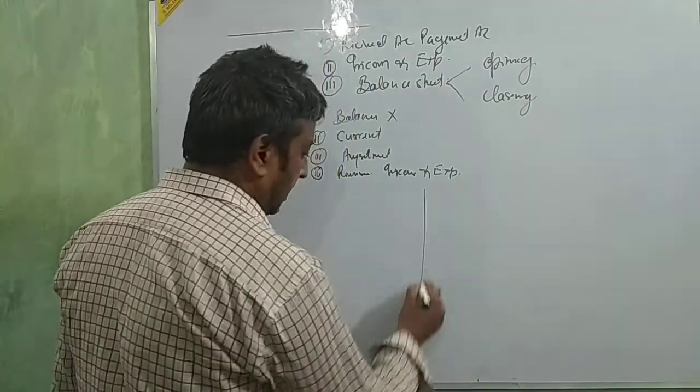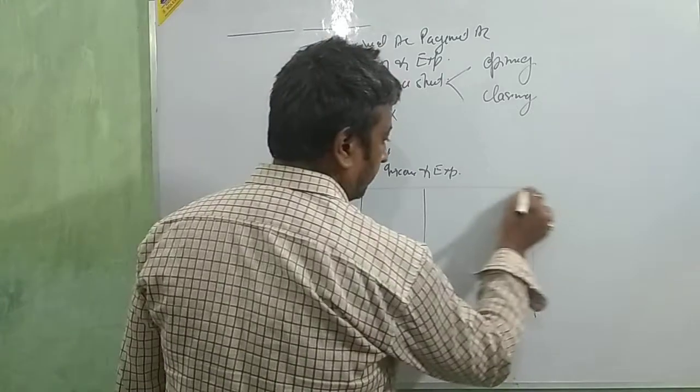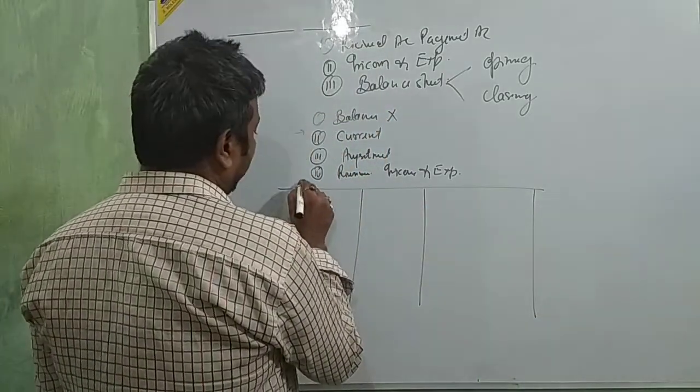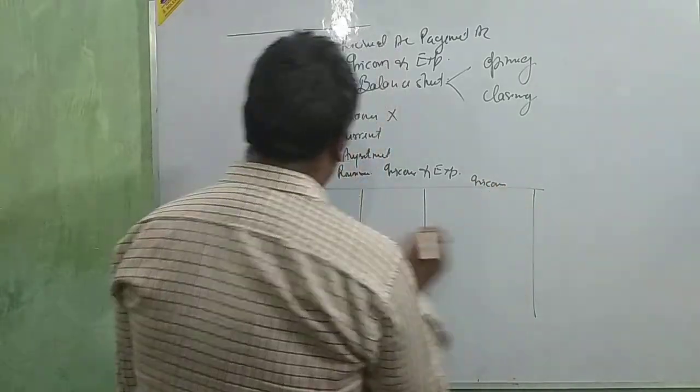Just see the pro forma of income and expenditure account. This side expenditure, this side income.